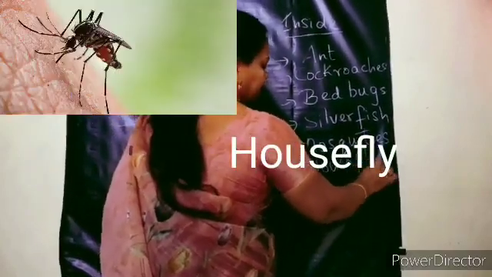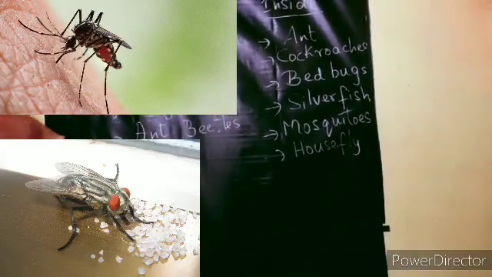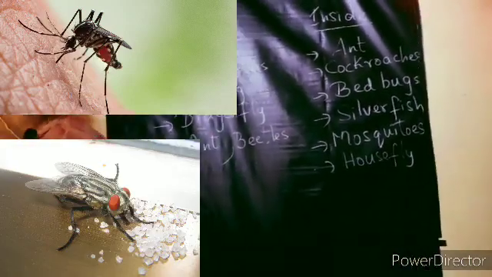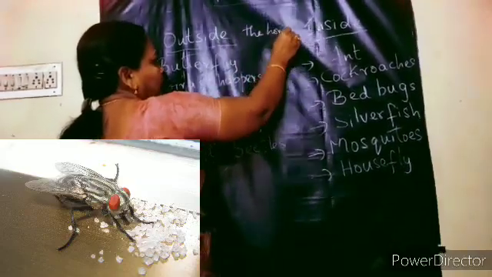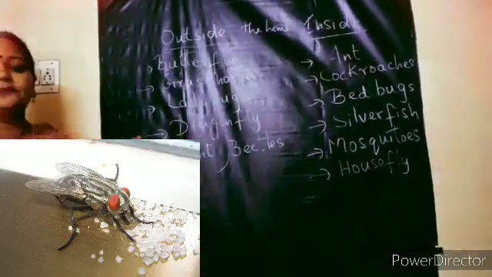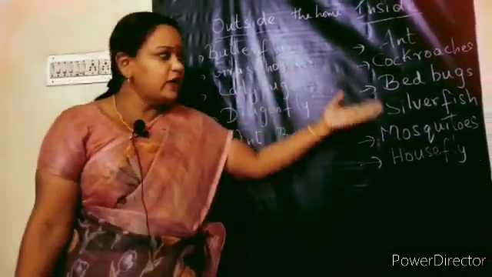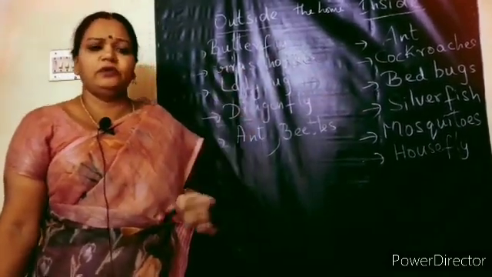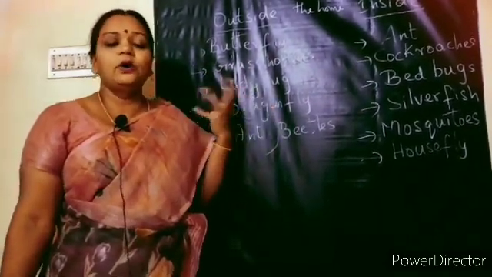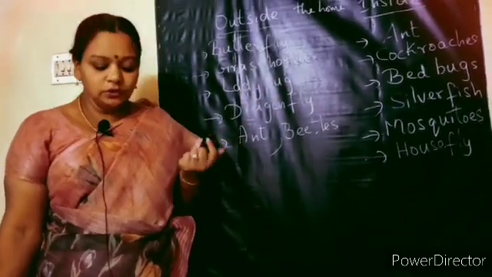So like this, there are different types of animals. Just now see, we can keep on adding. So after the class is over, you can go outside and inside your home, and try to add many insects' names. And now when we are able to identify these many insects, what are these, and how are we able to say they are insects, that's what we are going to learn.